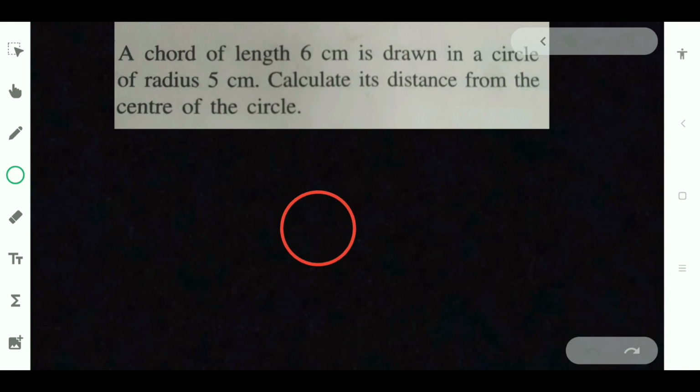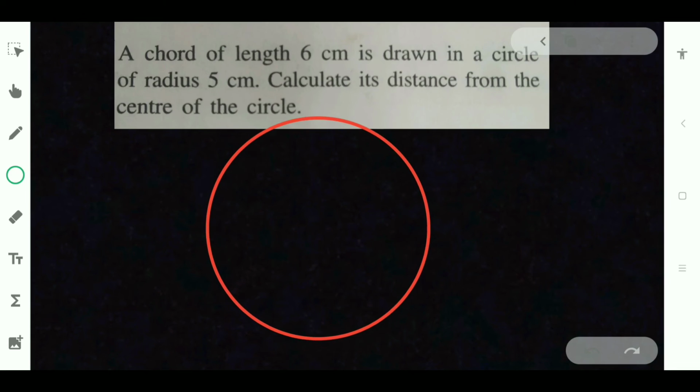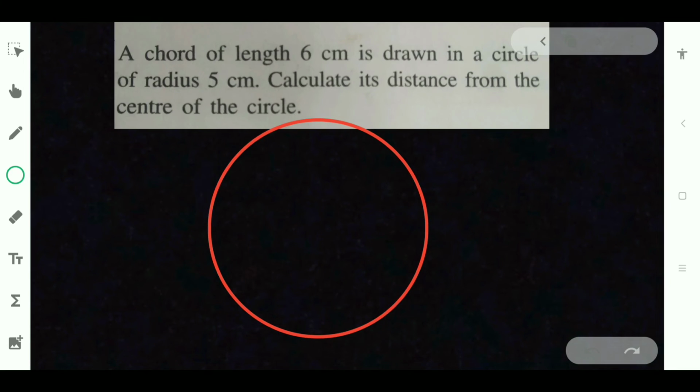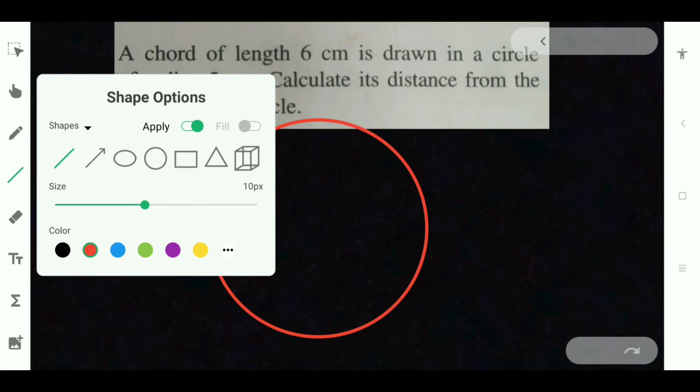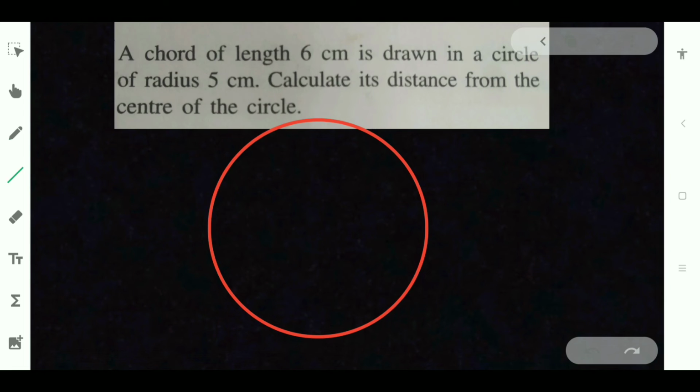That means a circle is drawn like this, in this way. Let us take this center as O. A chord of length 6 centimeter. So what is the length of this chord? Yes, that's right, that is 6 centimeter.